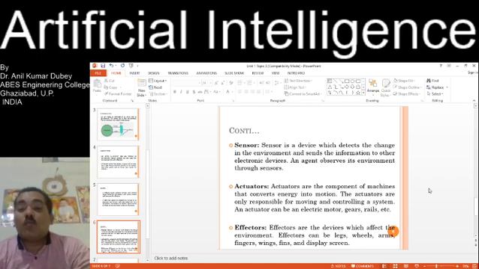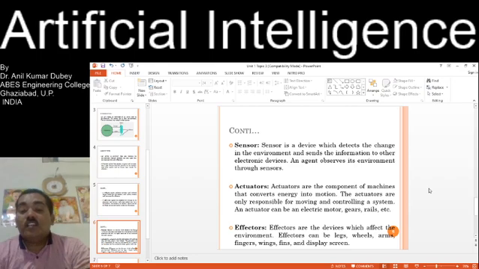An agent observes its environment through sensors. Actuators are components of machines that convert energy into motion. The actuators are responsible for moving and controlling a system. An actuator can be an electric motor, gears, rails, etc.